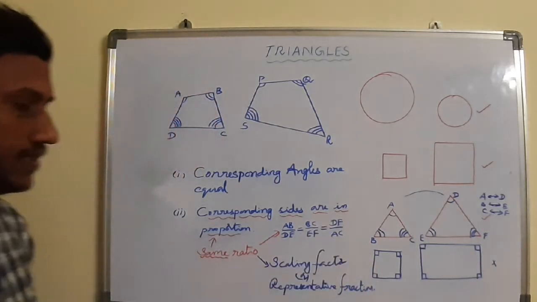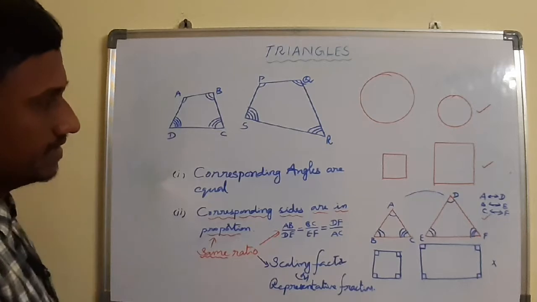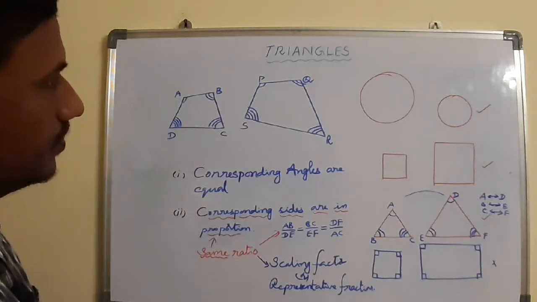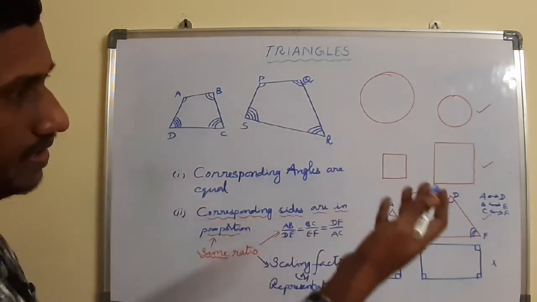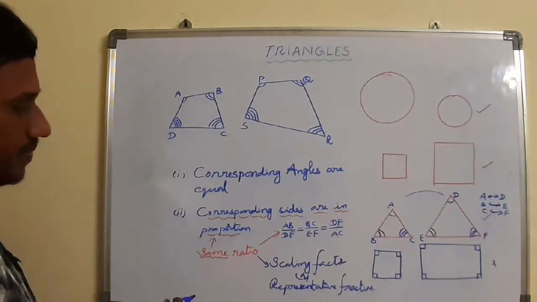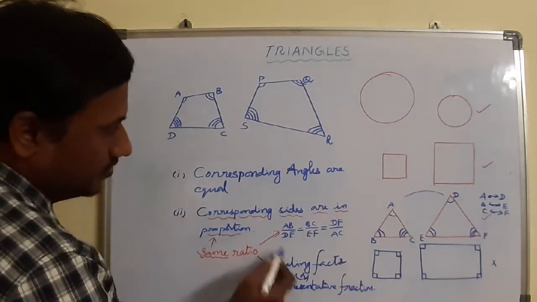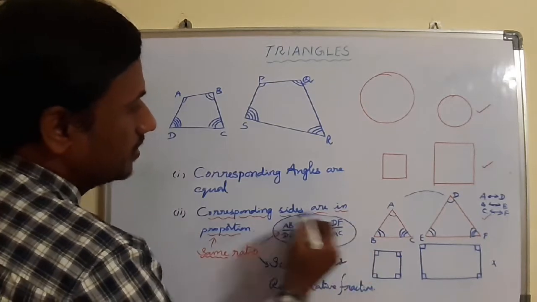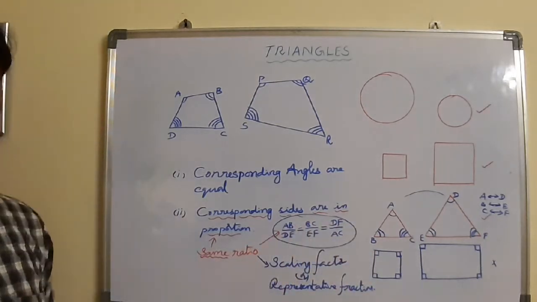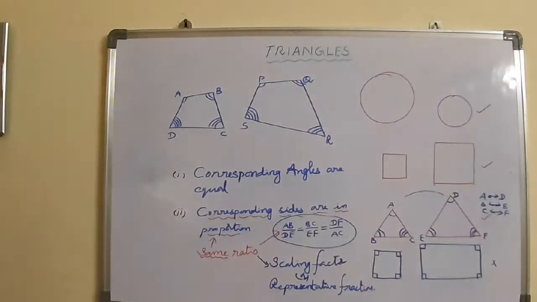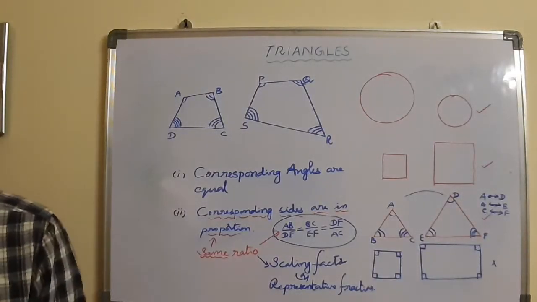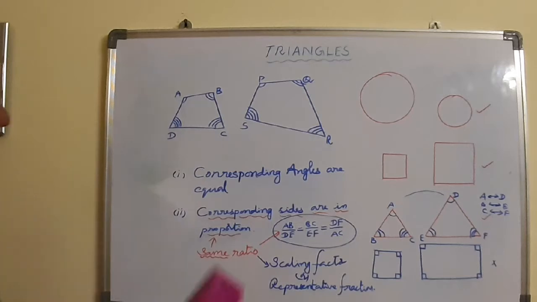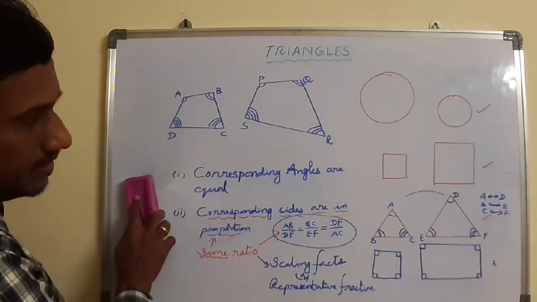Remember the terminology. The same ratio we are saying in similar triangles or similar polygons, may be quadrilateral, may be square or rectangle, whatever it may be. Whenever we are having the same ratio, that same ratio we call the scaling factor or representative fraction. Representative fraction. And see one more point here.